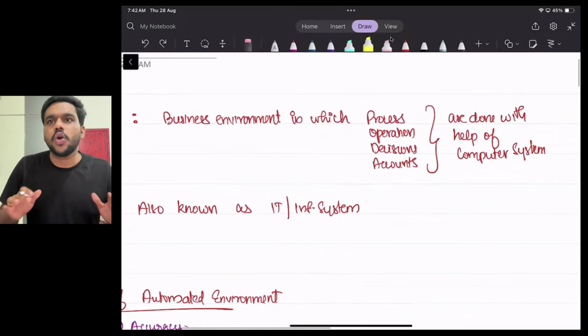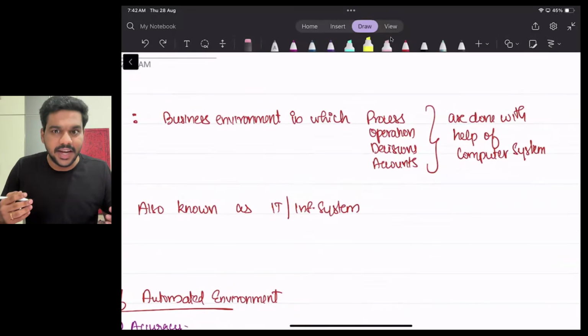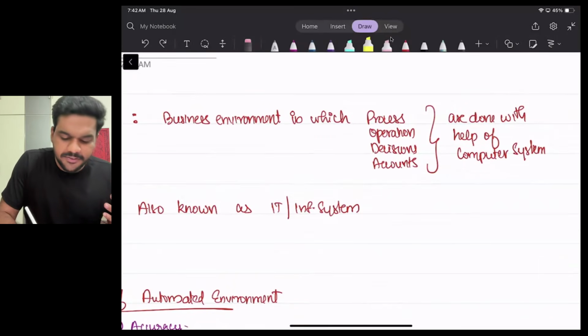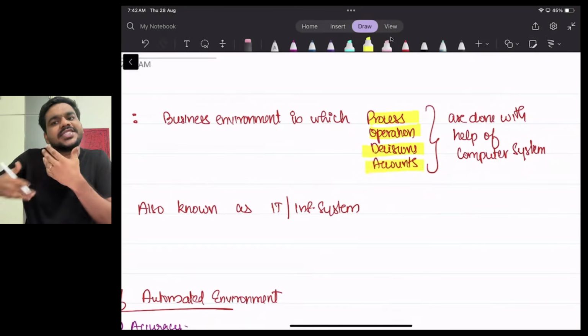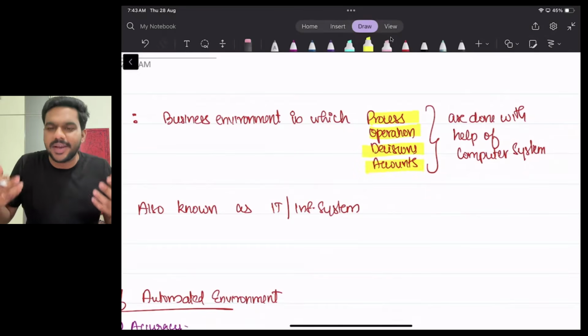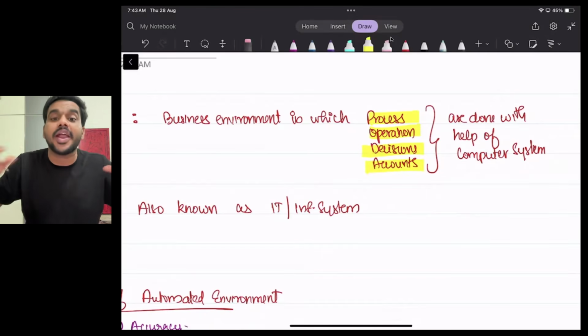See, we all know nowadays most of the businesses are running with the help of systems, right? So if in a company their process, their operations, their decisions, their accounts, everything is done with the help of systems, some software, some application, such kind of environment is called automated environment. See, automated environment, everything is automated. Nothing is done manually, everything is automated. So what is automated environment?